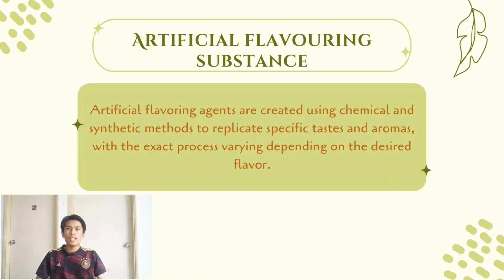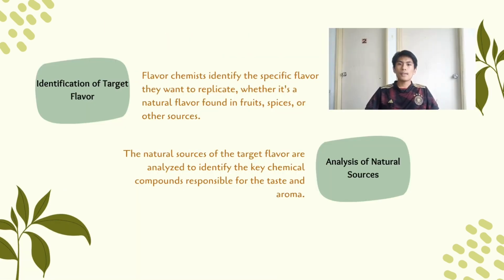Artificial flavoring agents are created using chemical and synthetic methods to replicate specific tastes and aromas, with the exact process varying depending on the desired flavor. So here are some steps in the production of artificial flavoring substances. Firstly, identification of the target flavor. Flavor chemists identify the desired flavor, whether it's a natural flavor found in fruit, spice, or other sources.